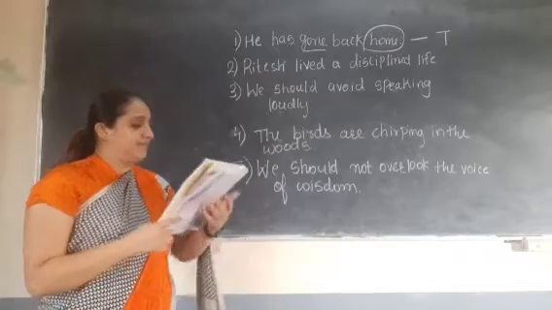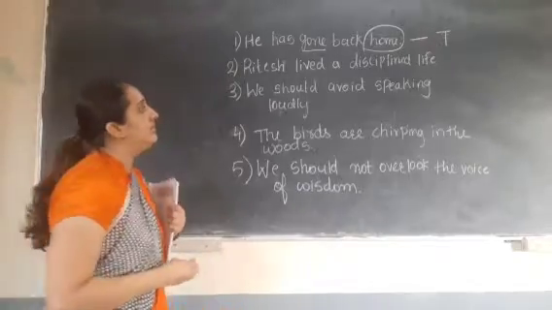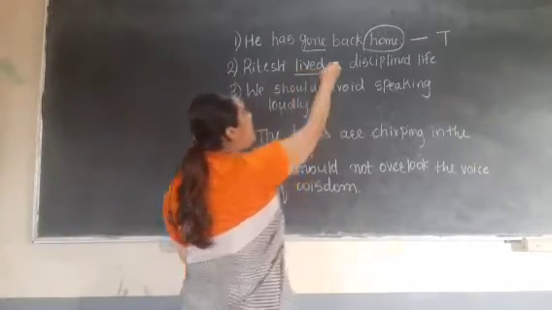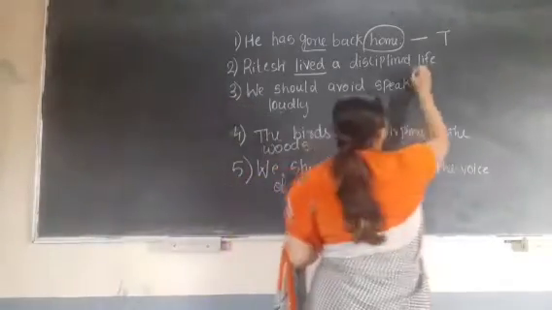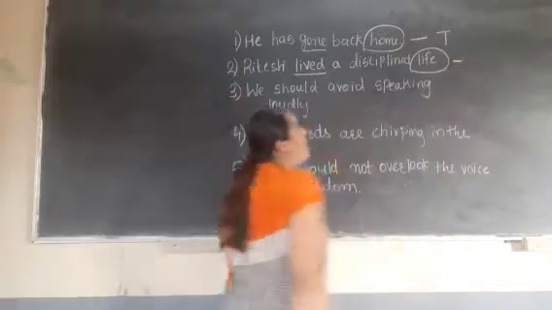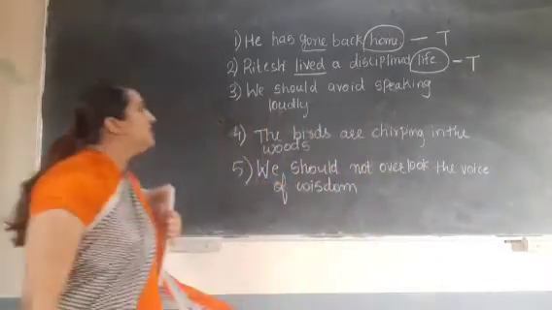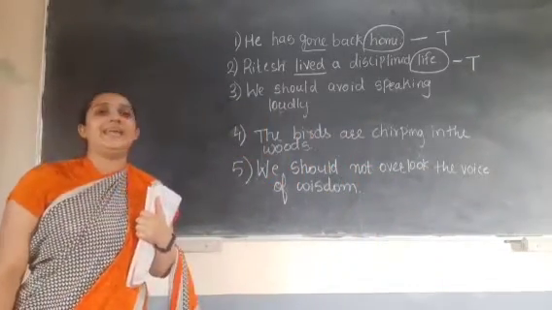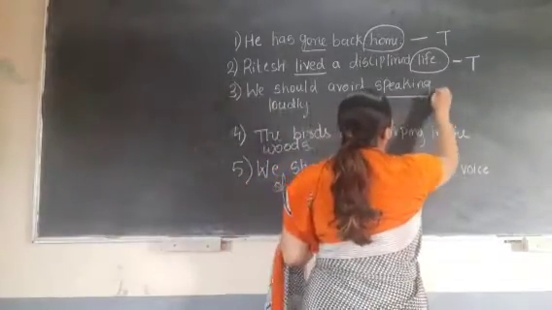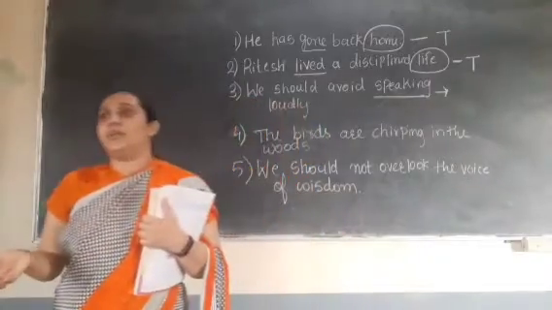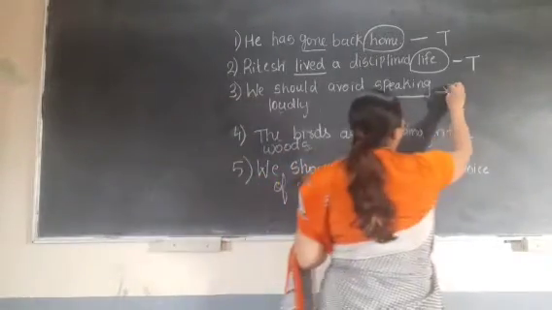Now second one. Ritesh lived a disciplined life. Very good. Lived is action. So lived will be the verb. Life will be the object. So which verb? Transitive. Very good. Now next, we should avoid speaking loudly. Object is not there. Loudly is not an object, it's an adverb. So this is what? Intransitive.